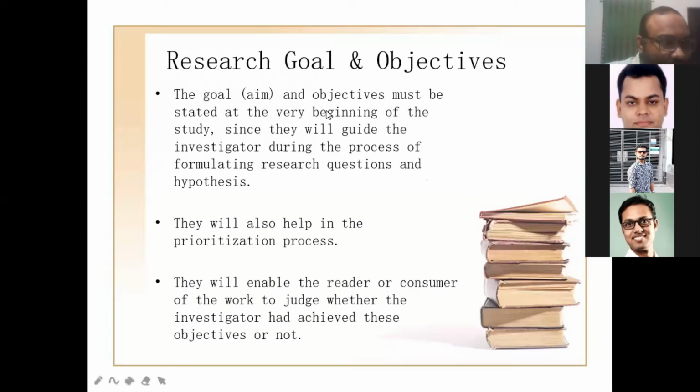Research goal and objective. The goal, say one goal is like one aim. And the objective must be stated at the very beginning of the study, and you have to focus on that one. Once the aim is set, it will guide you how to proceed. It will also help you in prioritizing the process. Prioritizing the process means which one you have to give priority first.